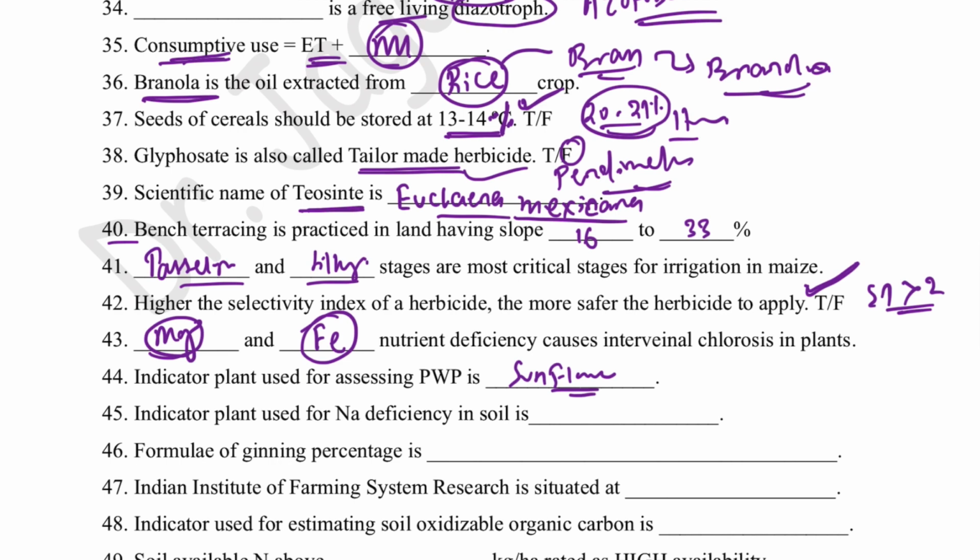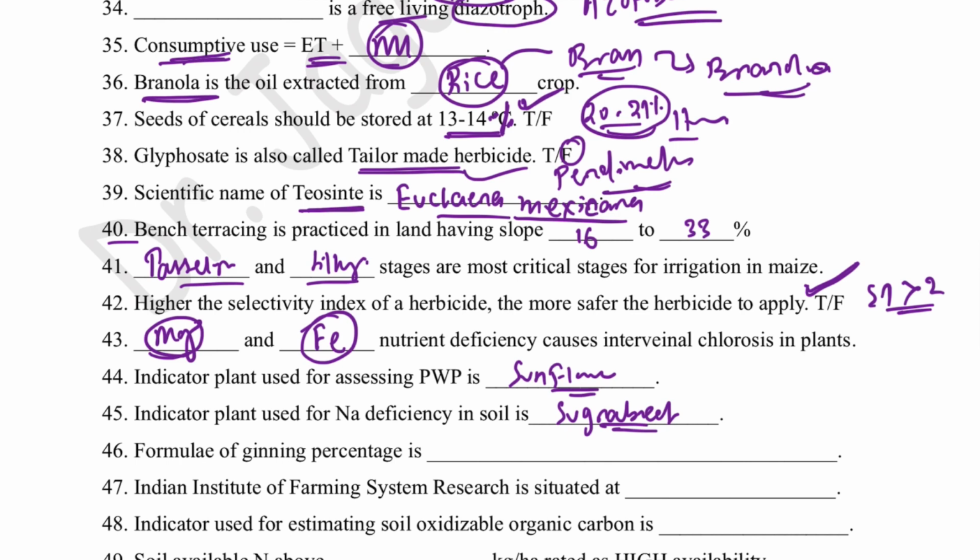Then indicator plant used for sodium deficiency in soil, that is sugar beet. So they are more sensitive. That means when we are using indicator plants, they will tell us about the deficiency faster or earlier. You have to remember different indicator plants are there for different purposes.